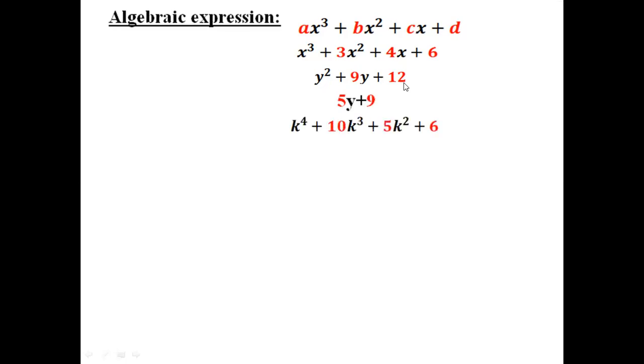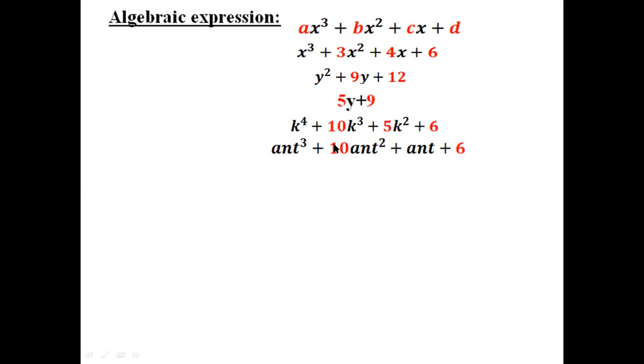If something like this, k to the power 4 plus 10k cube plus 5k square plus 6, the red marks are all constants and k is our variable. Suppose something like this, n cube plus 10n square plus n plus 6, then 10 and 6, these two are constants but these are variables.